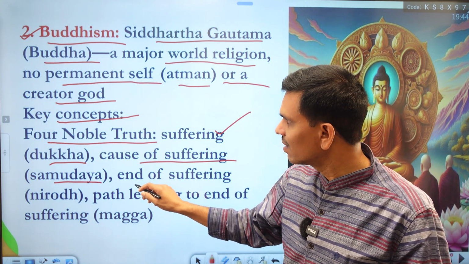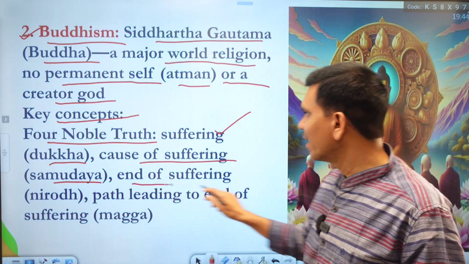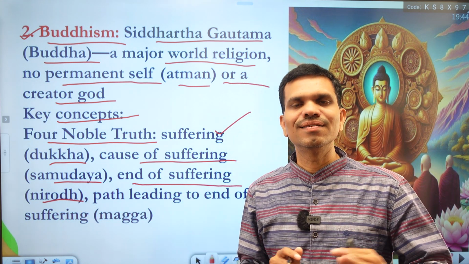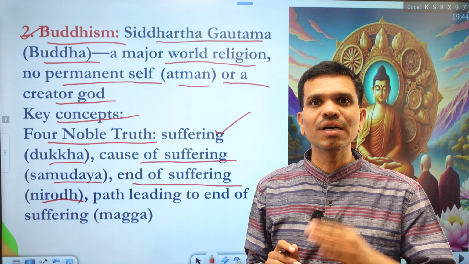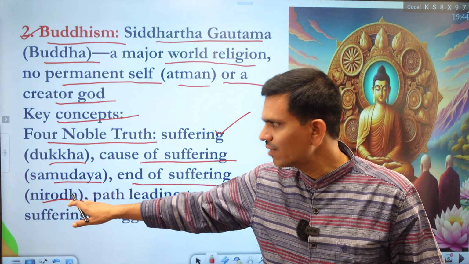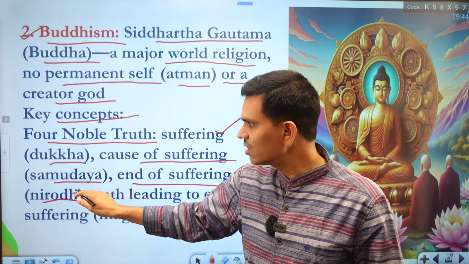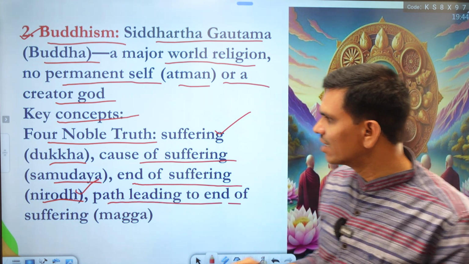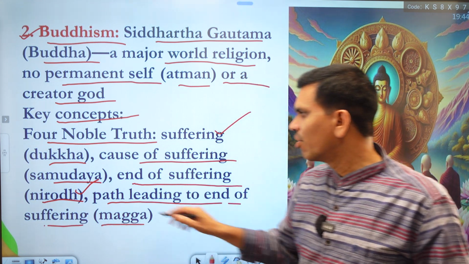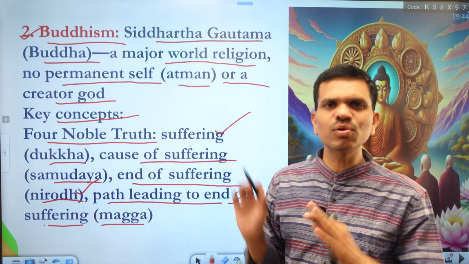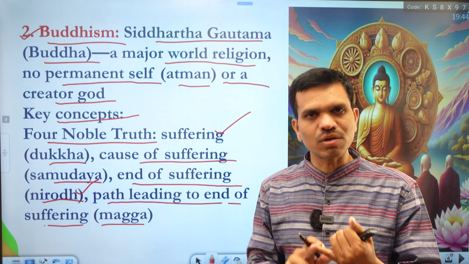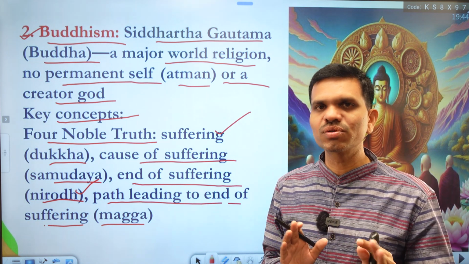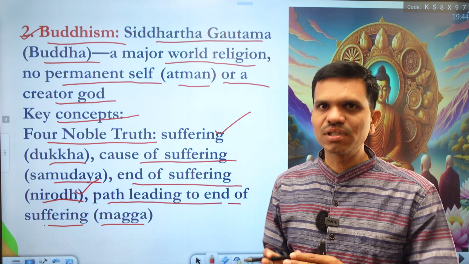Then the third noble truth is the end of suffering, nirod. If there exists suffering, there is a way to remove it, or we can control it, and it is called nirod. The last truth is the path leading to the end of suffering, which is called magga. So we have suffering, the cause of suffering, nirod, and magga, and we can overcome suffering.